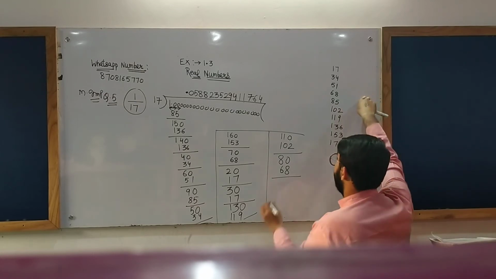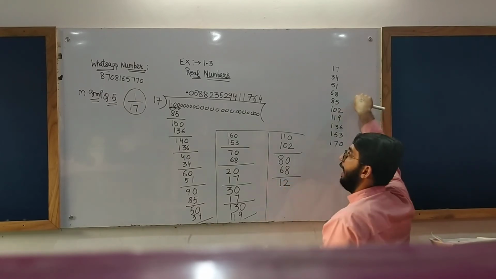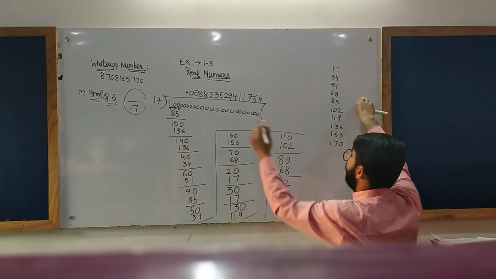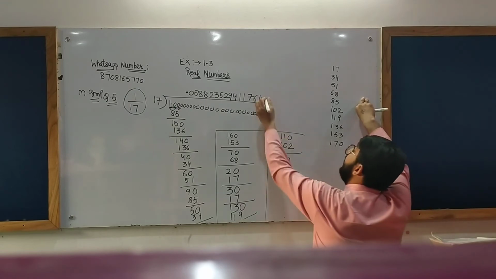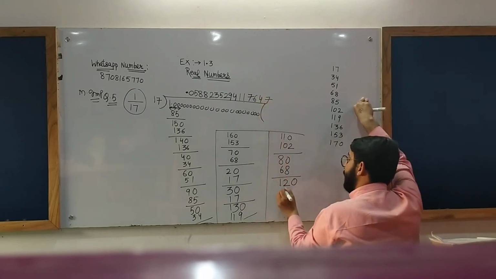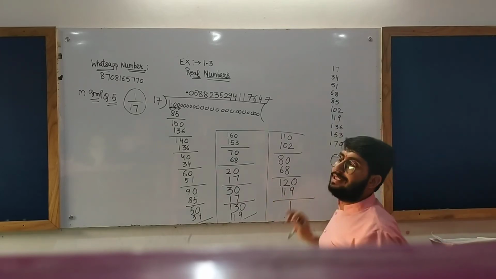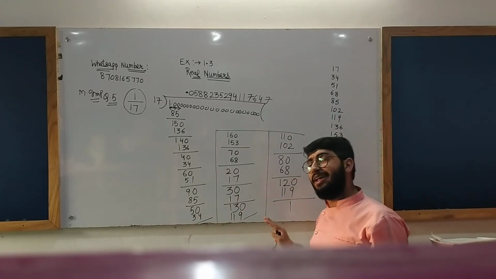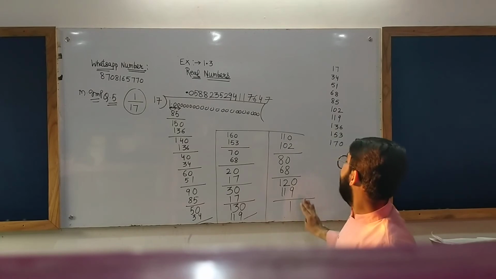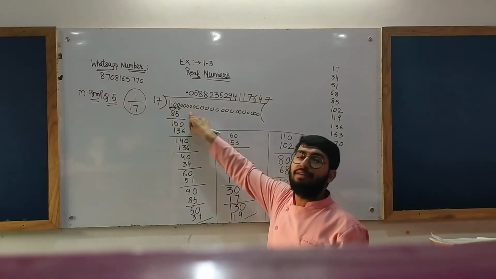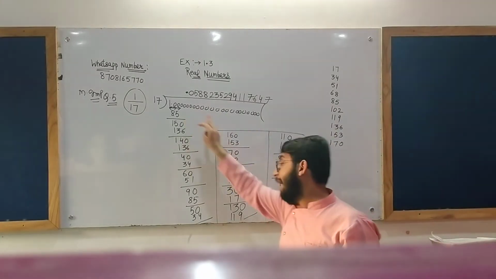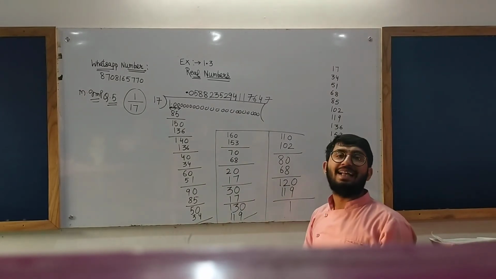What will be the remainder? Remainder will be 12. Now take one more zero from there. 17 sevens are 119. Okay, the remainder is 1. Here the dividend and the remainder coincide.